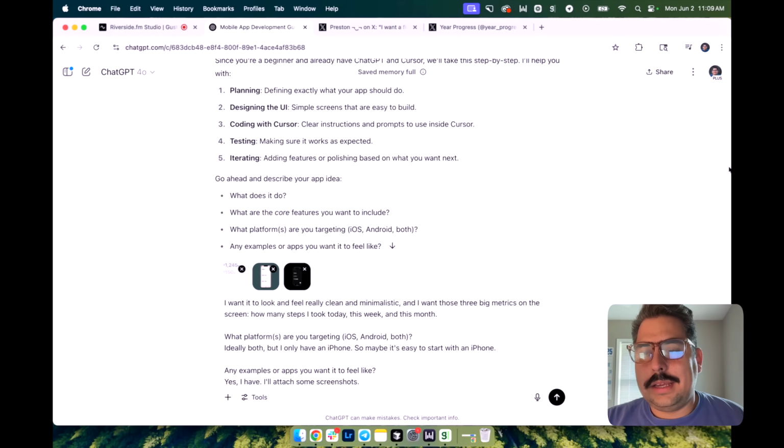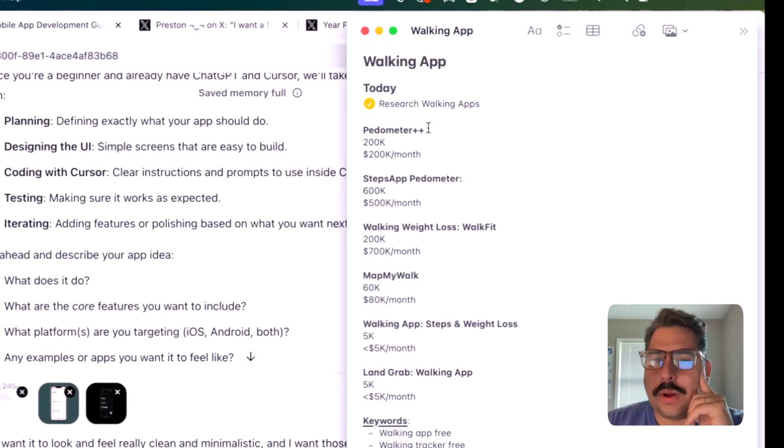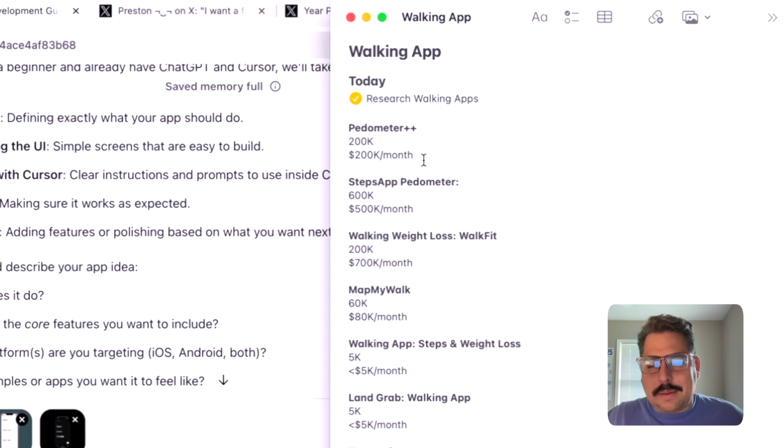Okay. Are there any other apps I want it to look like? Before I recorded this, I actually took a bunch of notes on different walking apps. You know, I don't want to waste time going into that, but if you look at all of these, they're really colorful and really kind of complicated, and I like them, I guess, but I really want to scale it down. Maybe that's just the millennial in me, I want it simple.